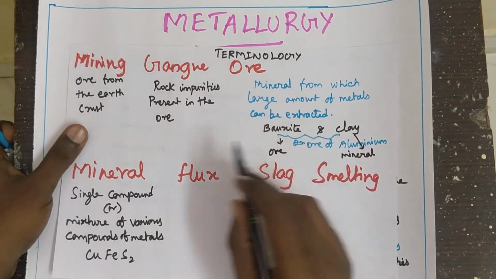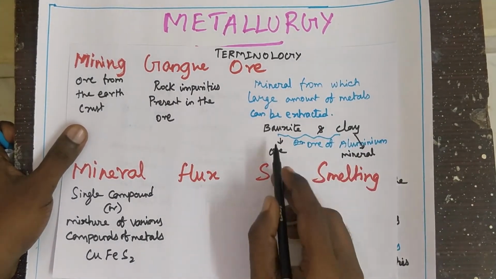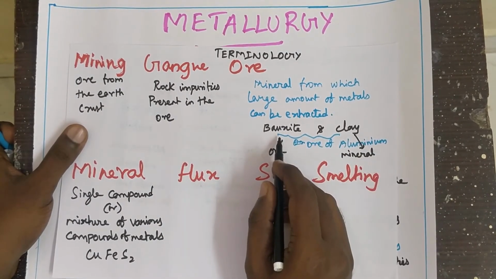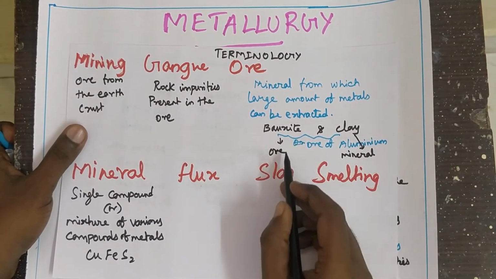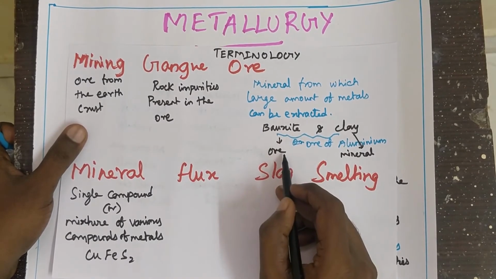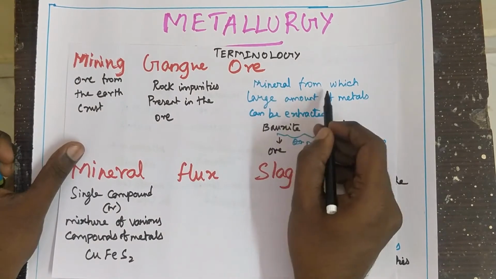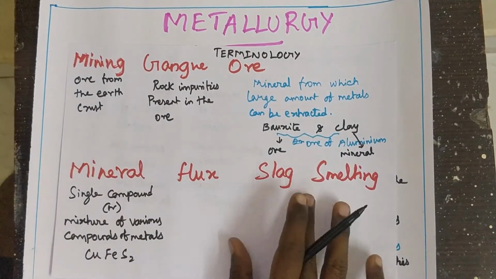They will ask which one of the following is an ore of aluminium: bauxite, clay, or cryolite. Bauxite is an ore of aluminium. Why? Because from it we can extract a large amount of metal. So the ore topic is important. Define ore: minerals from which a large amount of metal can be separated.